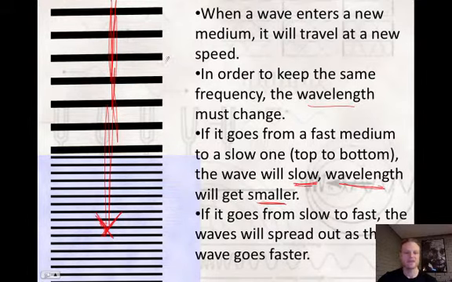And you can see that happening here. Look at the wavelength here. We'll call this x. And then if you look at the wavelength here, it looks like almost half, so we call that x over 2. The wavelength has considerably gotten smaller. Also, what we can say is that down here is much slower than up here, where it's much faster. So the speed and the wavelength have decreased.